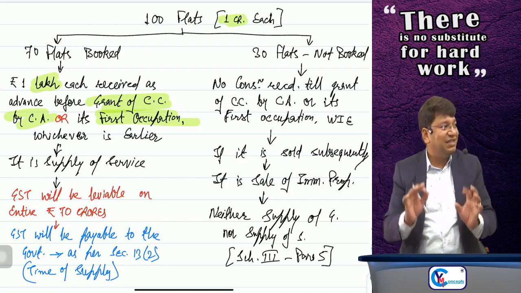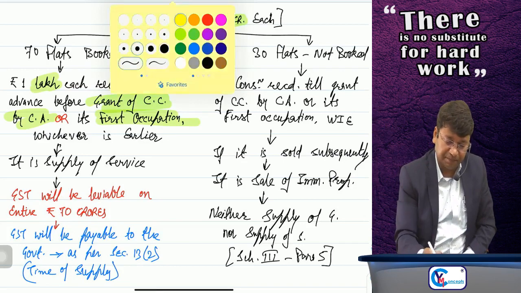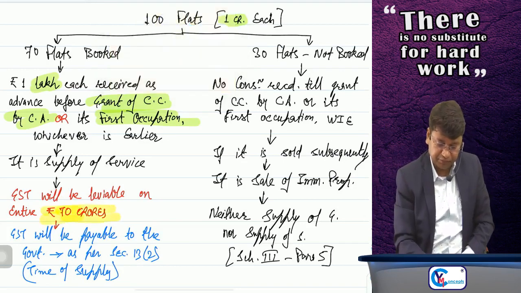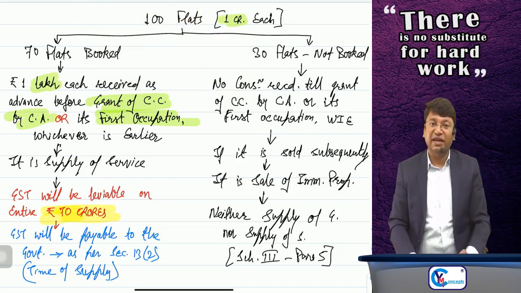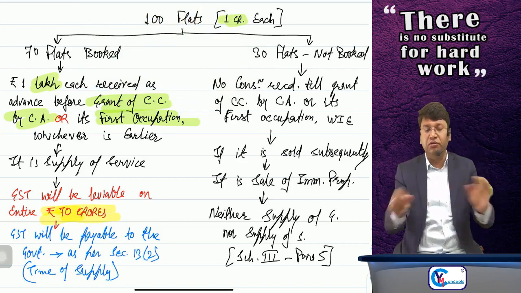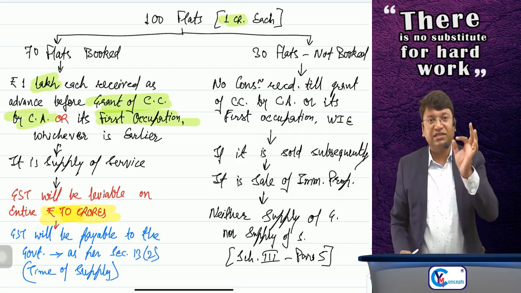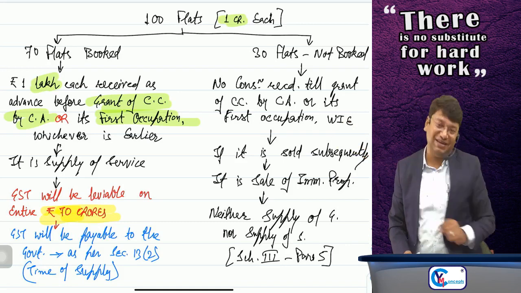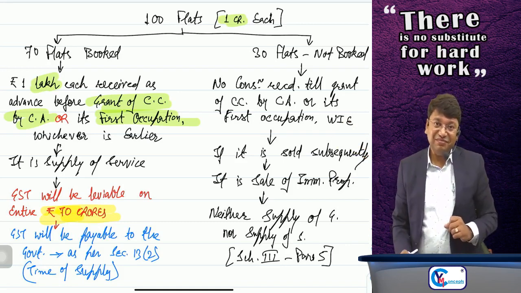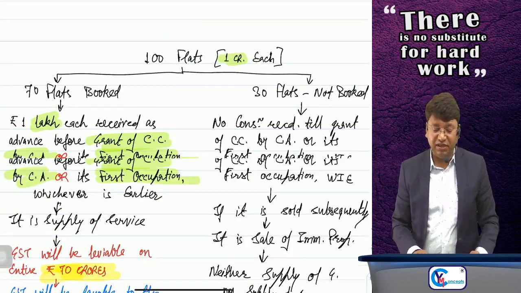But yeah, GST will be levied on entire rupees 70 crore. This is the theme, because I am providing services of construction of the entire flat and the entire value will be chargeable to GST. Okay, done. So this is Schedule 2, Para 5, Clause B, second part. Clear? Done.